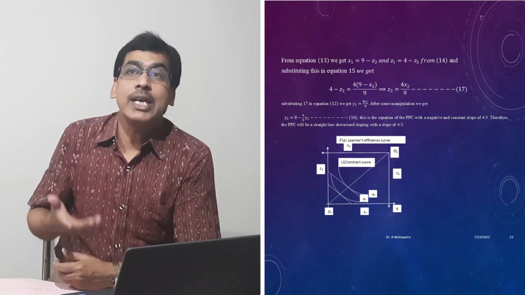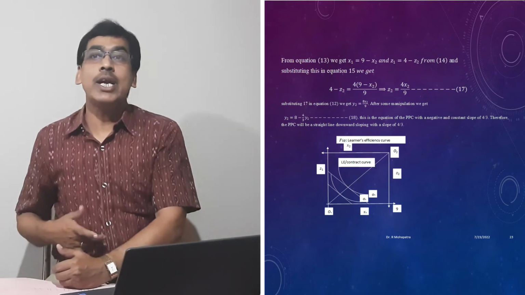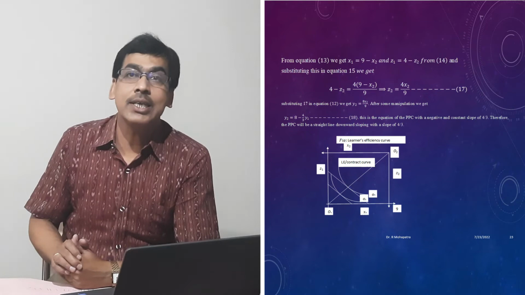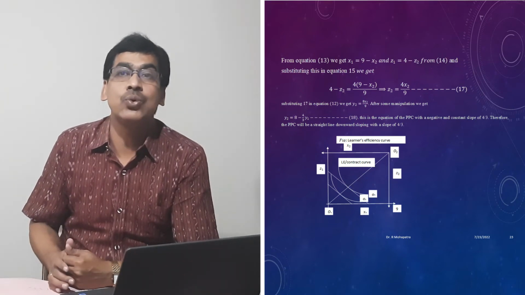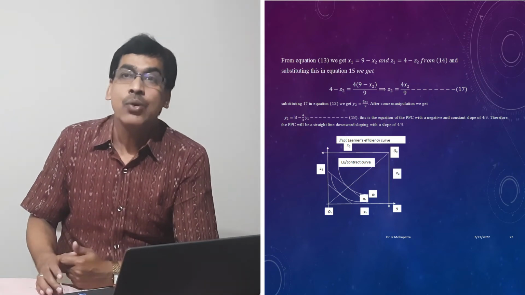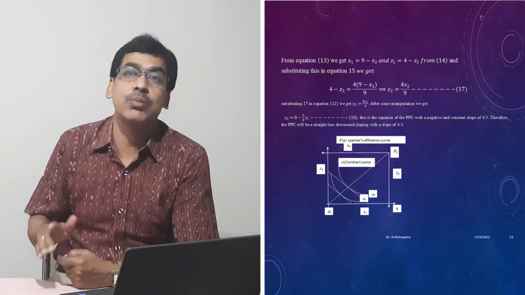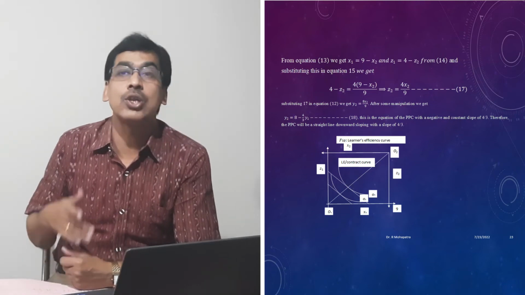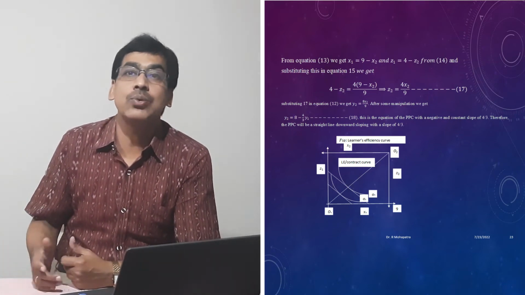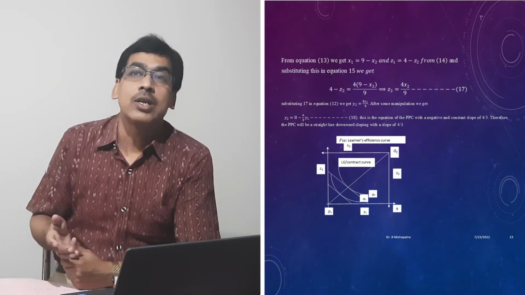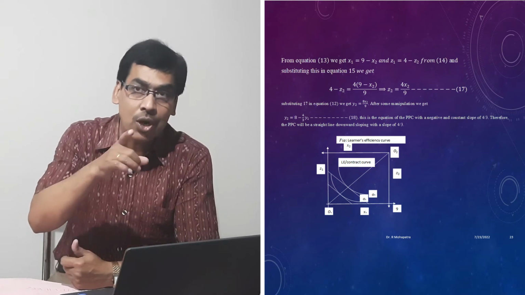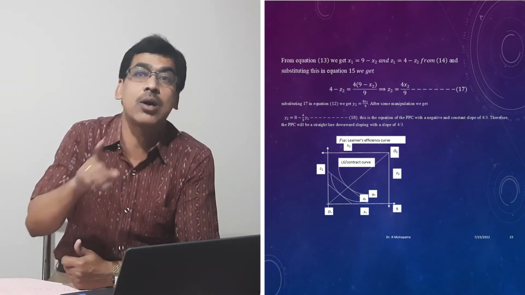from this equation we get x1 is equal to 9 minus x2 and z1 is 4 minus z2, and substituting this I will get the equation 4 minus z2 is equal to 4 into 9 minus x2 divided by 9, which implies z2 is equal to 4x2 by 9. So substituting this we will also get y2 is equal to 8x2 by 9, and for y2 we can draw the slope, and the slope is 4 by 3, and we draw the entire production possibility curve with a